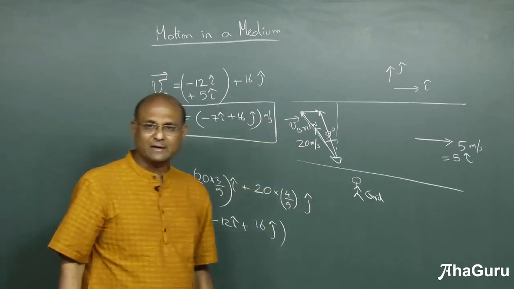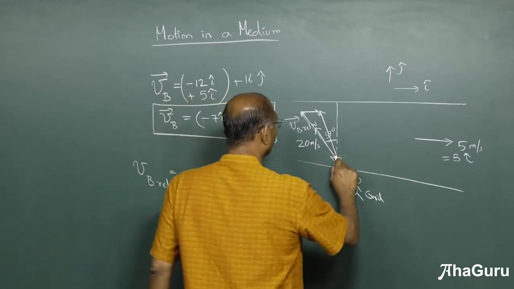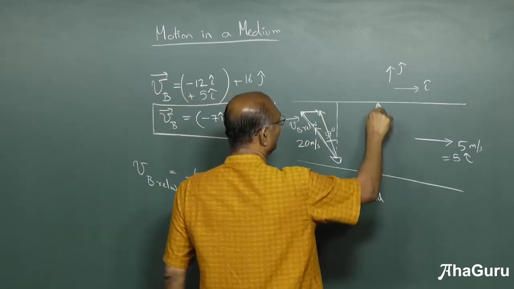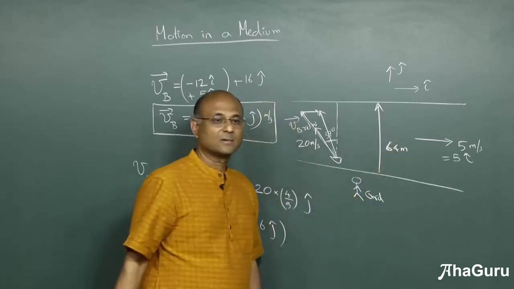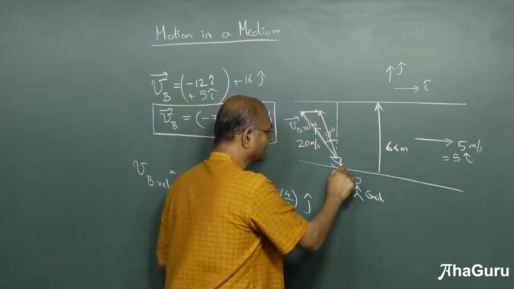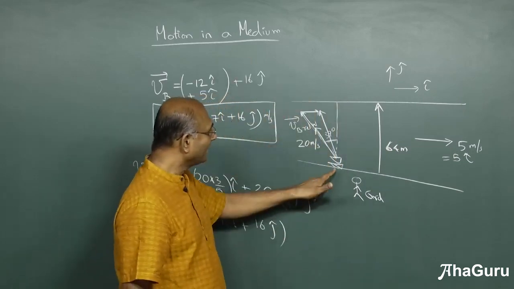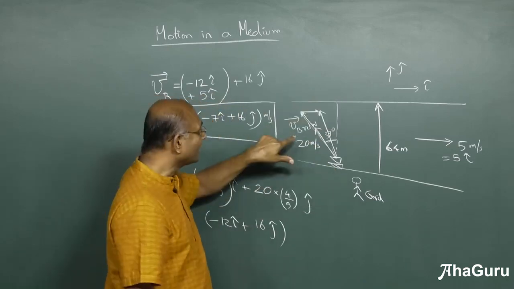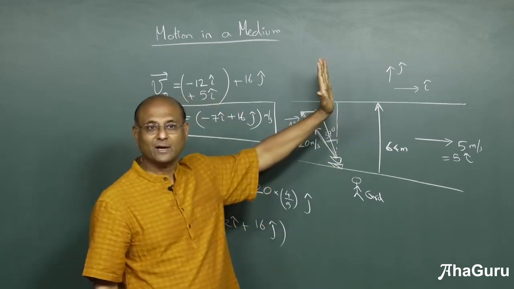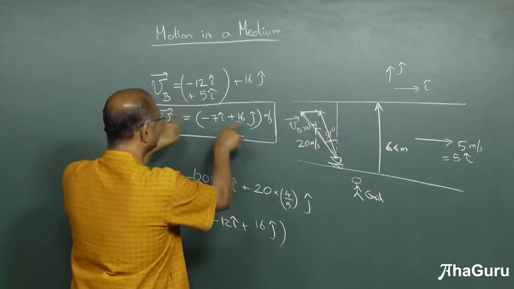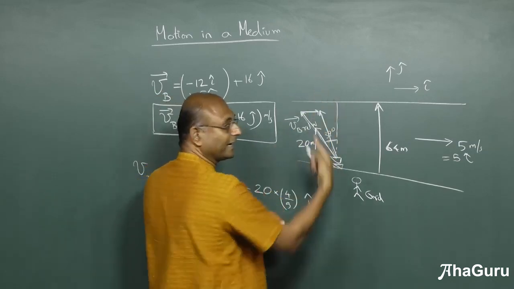Where will we use this? Later we will study how to use this to calculate distances. But if this is the actual motion of the boat, let us say that this thing was 64 meters across. Okay, this entire thing was 64 meters across. The boat is starting here and wants to go across. If it's trying to go at 20 meters per second, how long will it take to go across? It is not determined by this 20. It is determined only by the component of the velocity that is going across. Only that matters. But if you look at the velocity here, it is telling you minus 7 i cap, which is this way, plus 16 j cap.